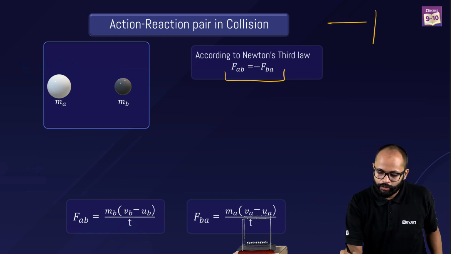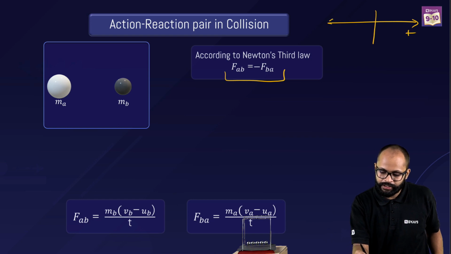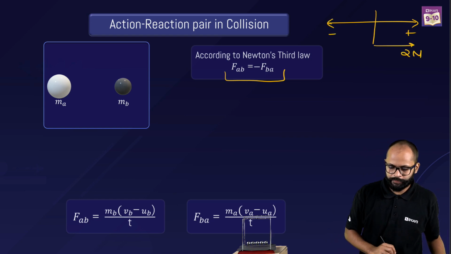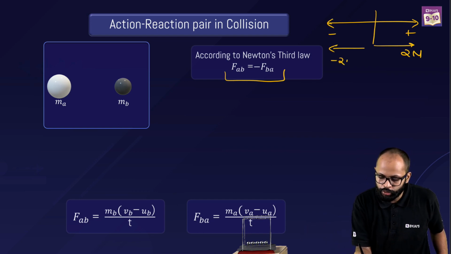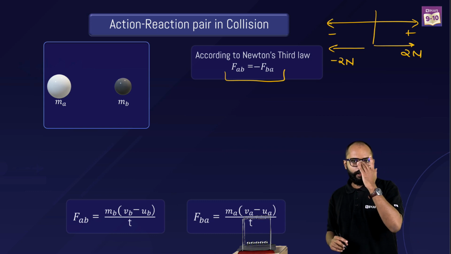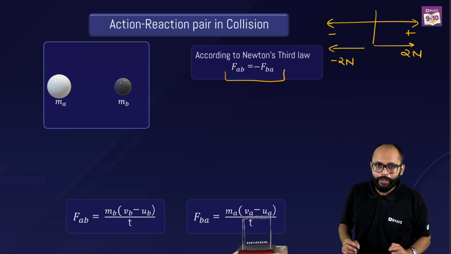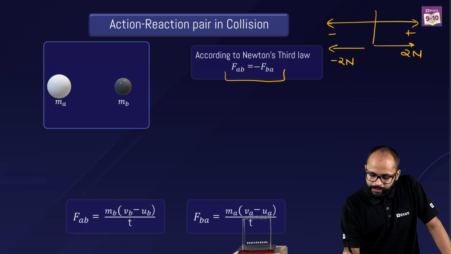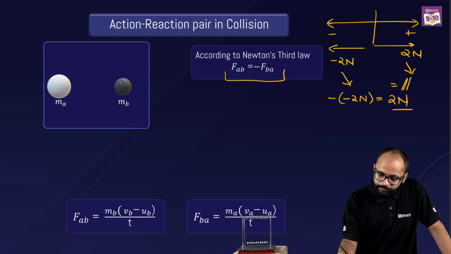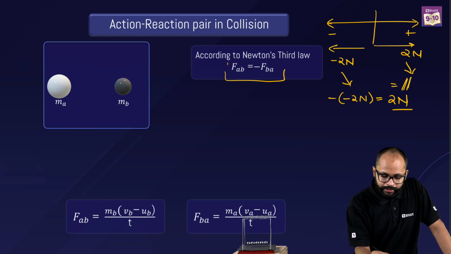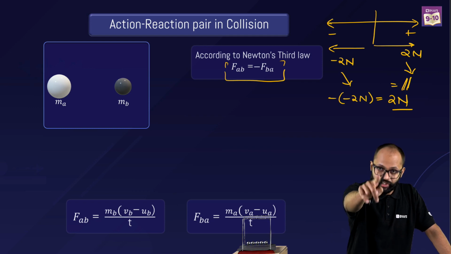देखो, coordinate axis में this is positive direction, this is negative direction. If let's say right side में there was 2 Newton force, है ना? Left side में there was minus 2 Newton force, है ना? Now if you want to equate them, can you write, sir, this wala force is equal to this wala force negative. So minus of minus 2 Newton will become how much? 2 Newton. And then you can equate them. Right? So that's why this negative sign came because of the direction thing.